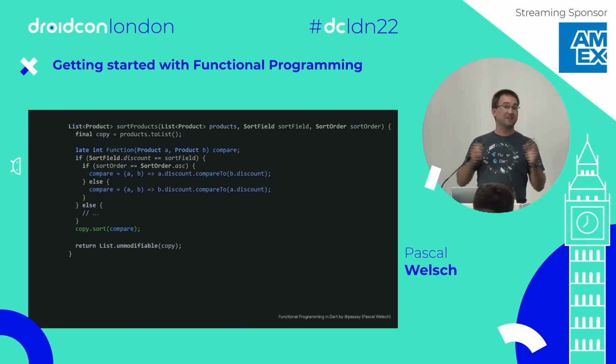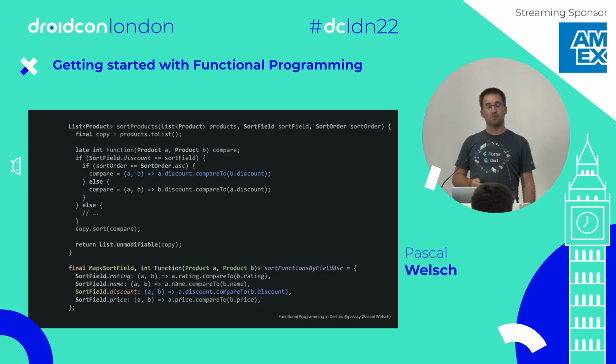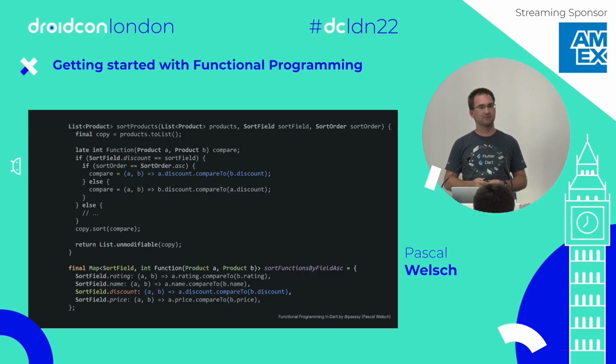First of all, they look similar because they have the same shape. They are the same kind of function. So by that, we can extract it into a variable and save it on top, and only call the sort function, the copy.sort function at the very bottom, using that variable. Okay? Next, because the functions are all quite similar, we can save them in a list or a map here. So for each sort field, I define a sort function. And I save them in a list, and they are saved there, and they won't get recreated every time. So they're just sitting there to be collected.